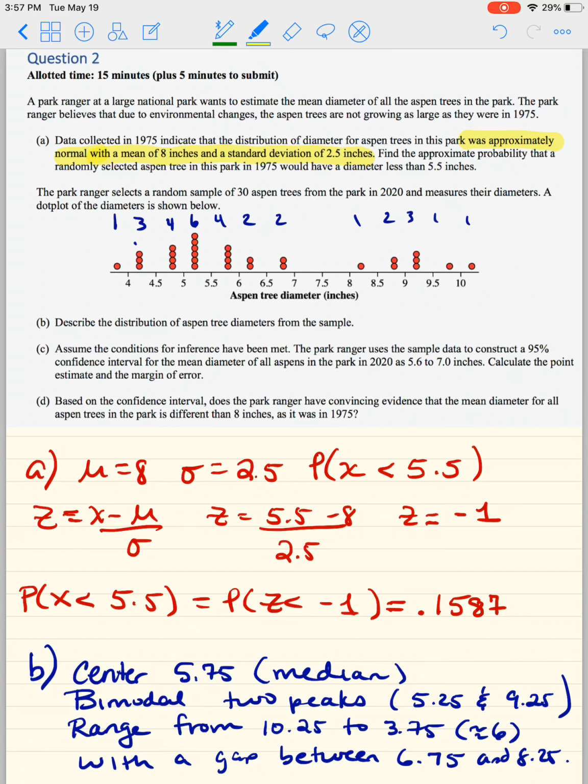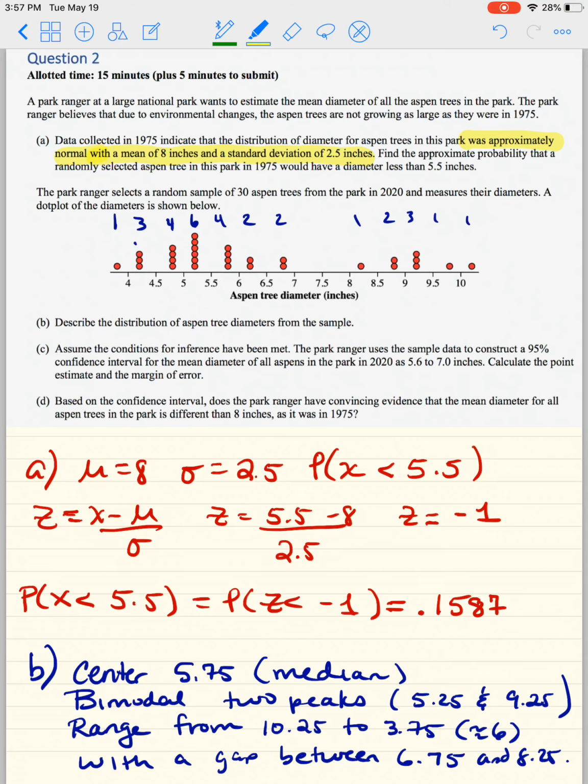Now, because they gave you the mean and the standard deviation together in one shot deal, you get two things out of this, especially that it says approximately normal. You know it's a z-score, and you know that the standard deviation is sigma and not s, okay? They didn't take a sample. So that's a z-score. That should automatically tell you you're going to do a z-score.